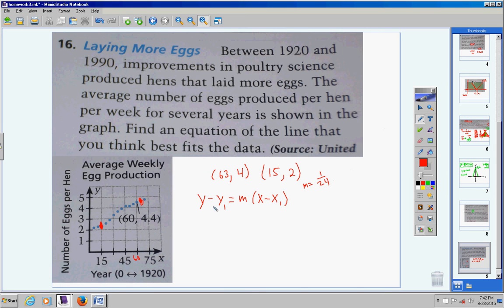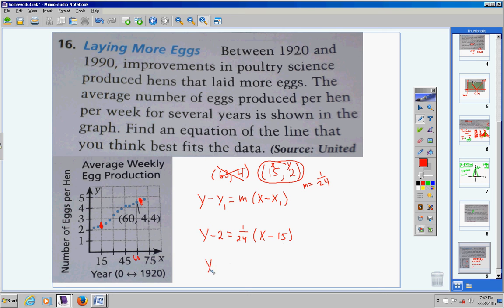Now, it does not matter which ordered pair you use. I'm going to use the one that has smaller numbers. That's just me. It doesn't matter. So I'm going to use this ordered pair here. This is my x. This is my y. So y minus 2, and then for m, I'm going to put 1 over 24, times x minus 15.